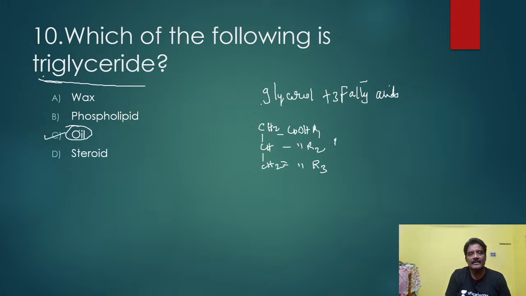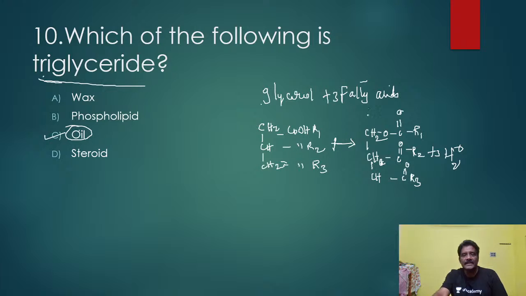This is the structure of glycerol with fatty acids. Here, it gives rise to CH, this is R1, this is R2, this is R3. Okay. So it is 3H2O.